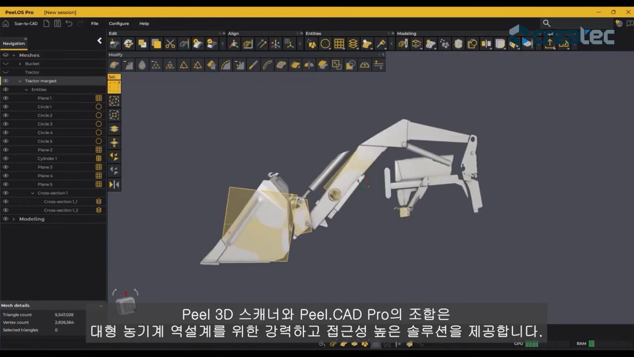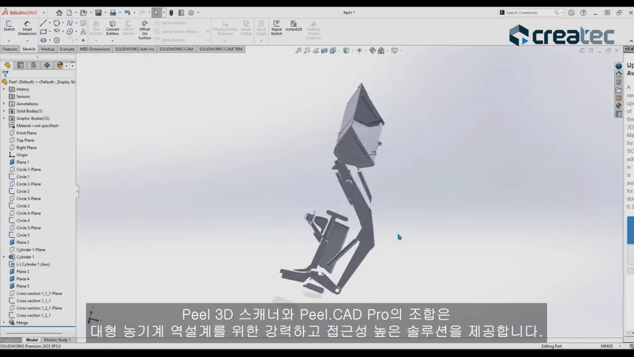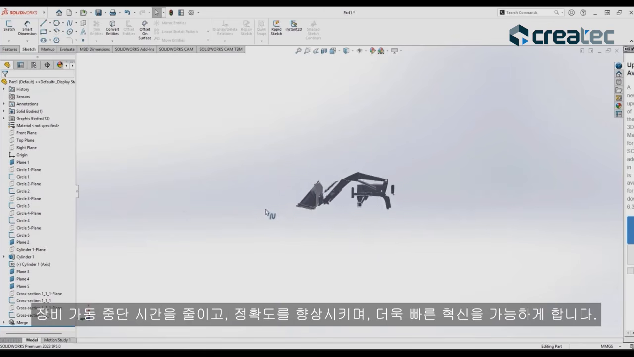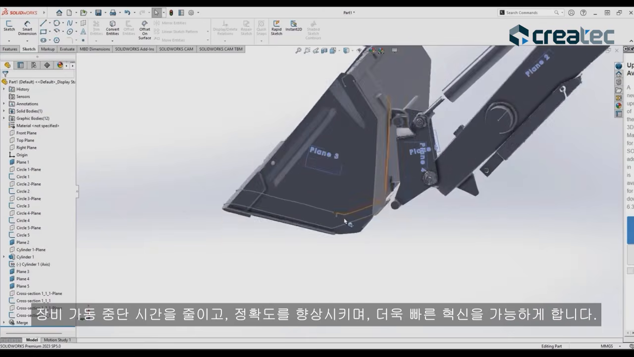Peel 3D scanners combined with Peel.CAD Pro provide a powerful and accessible solution for reverse engineering large agricultural equipment, reducing downtime, improving accuracy, and enabling faster innovation.